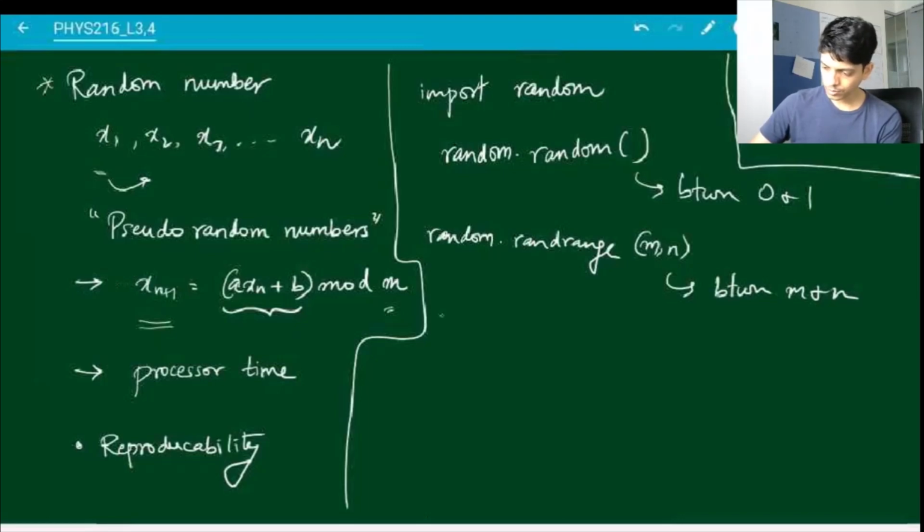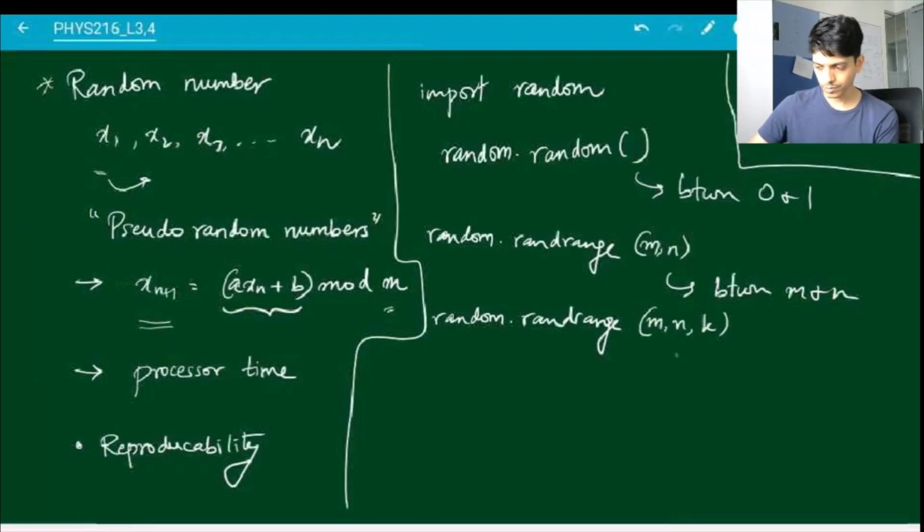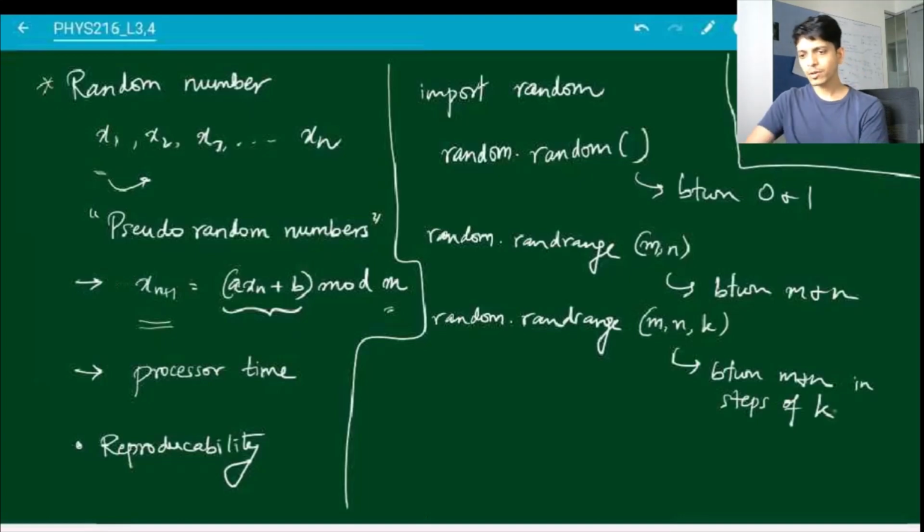You can also use randrange with 3 arguments, and this gives you numbers between m and n in steps of k. So depending on what you want to do, you might find different functions useful. Okay.